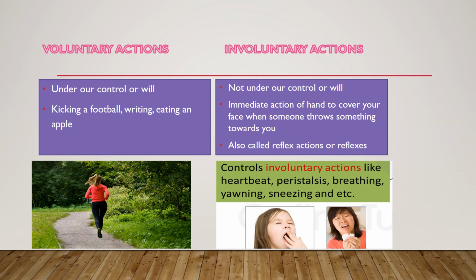Next is voluntary and involuntary actions. Voluntary actions are under our will or control.